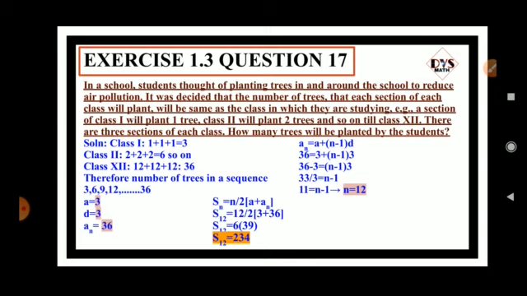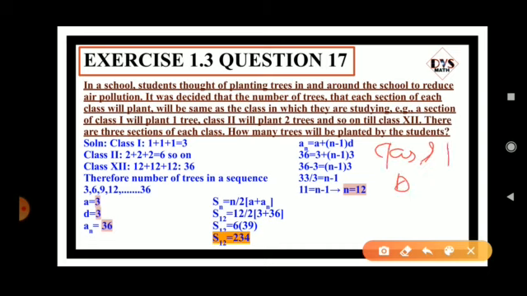In each class they have 3 sections. If we take class 1, there are A, B, C sections, 3 sections. Each section of class 1 has to plant 1 tree. That means 1 tree from A section, 1 tree from B section, 1 tree from C section. So the total trees from class 1 is 3.